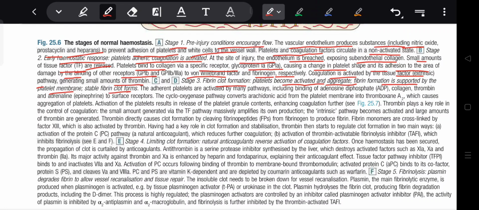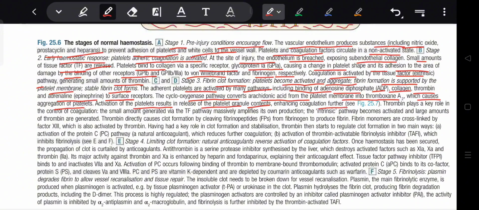A stable fibrin clot forms. The adherent platelets are activated by many pathways, including binding of ADP, collagen, thrombin, adrenaline, and epinephrine to surface receptors. The cyclooxygenase pathway converts arachidonic acid from the platelet membrane to thromboxane A2, which causes aggregation of platelets. Activation of platelets results in release of platelet granule contents and hence